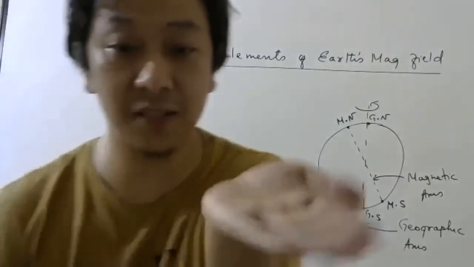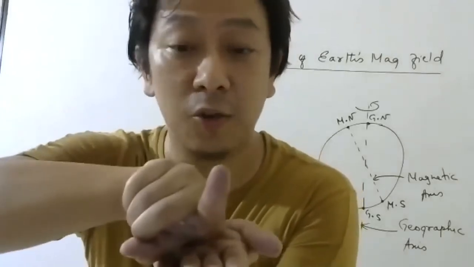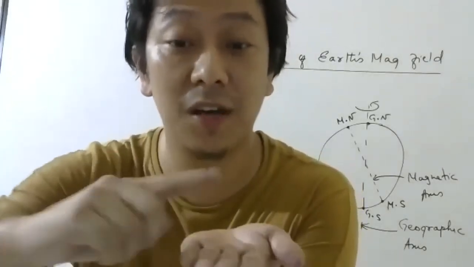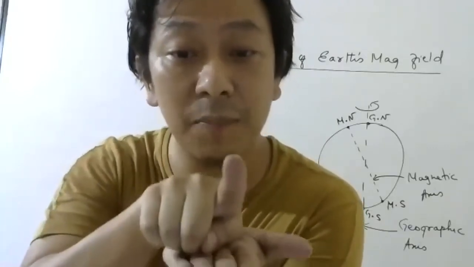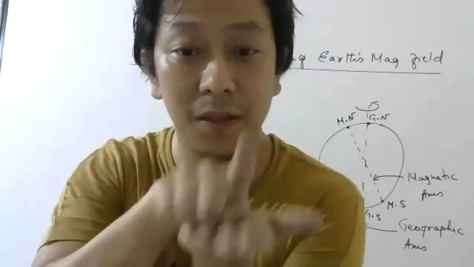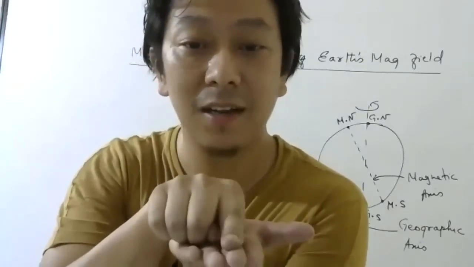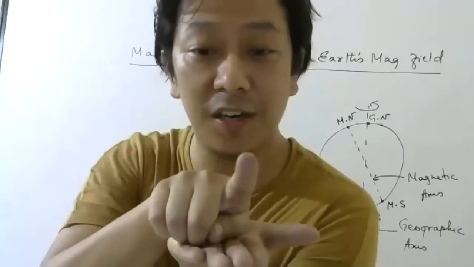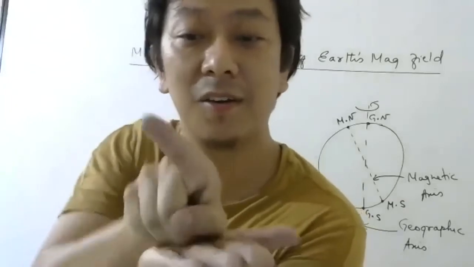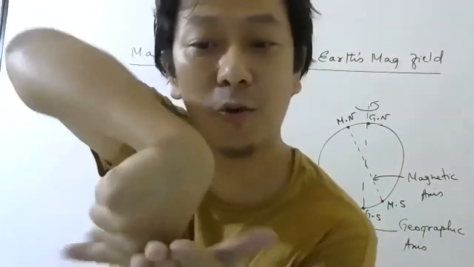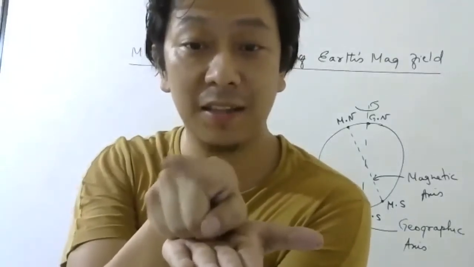let me try to explain this way. Imagine this is ground and this is magnetic field. I want to know where is magnetic field. You are telling me 30 degree from ground. So if you give me only this angle, will I be able to know where is magnetic field? Yes or no? No, because this is also 30, this is also 30, all this will be 30, right? So only giving this angle will not be enough. You have to give me this angle and this angle also.